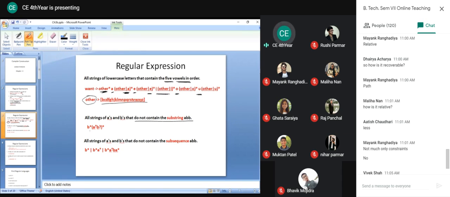So now here you can see that we are using this new operator, that is question mark. This indicates 0 or 1 occurrence of it. Maximum 0 or 1 occurrence of this B is permitted. So now we can have any number of B's from this. We can have any number of A's from this A plus. We can have any number of B's in the beginning.